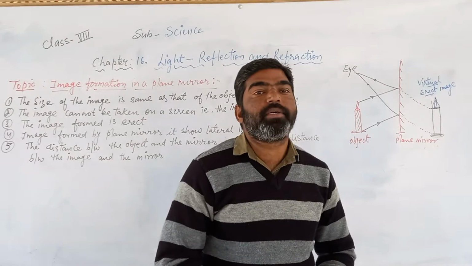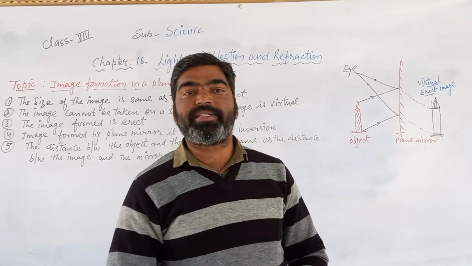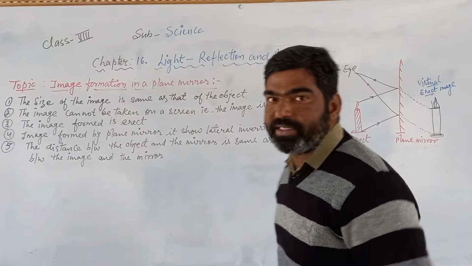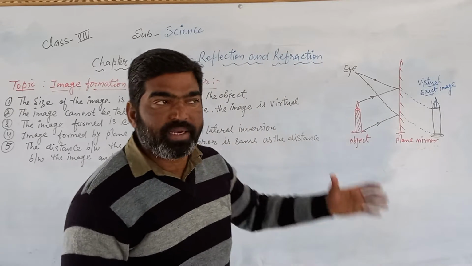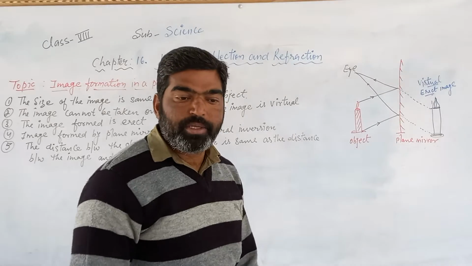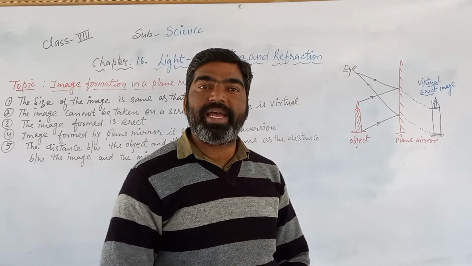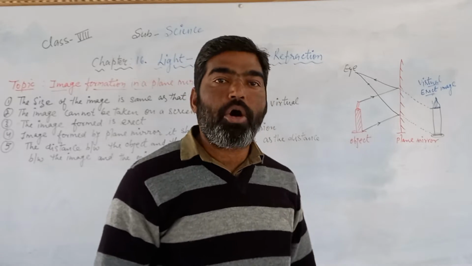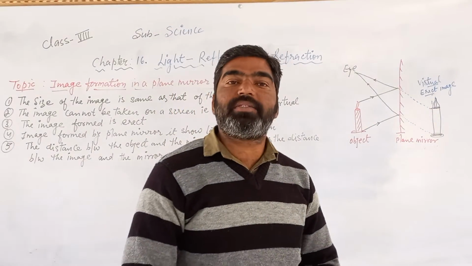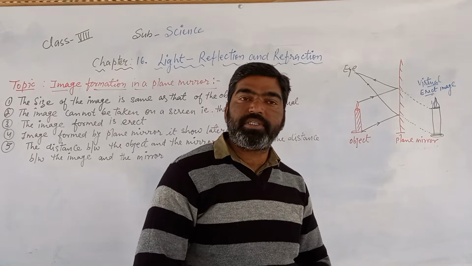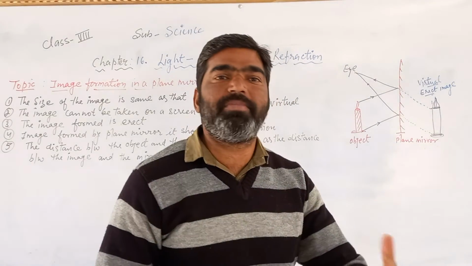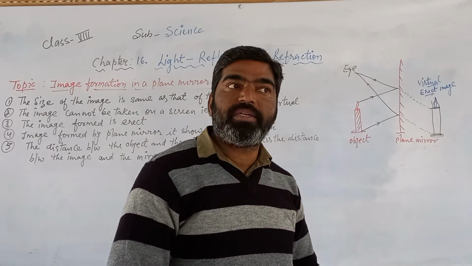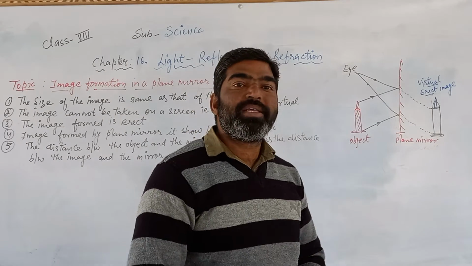As you know, in our last class we started the new chapter of our textbook, chapter 16, that is Light, Reflection and Refraction. In that we discussed light, the form of energy which enables us to see objects, and we also discussed reflection. Reflection is the process or phenomenon of bouncing back of light when it strikes any surface.